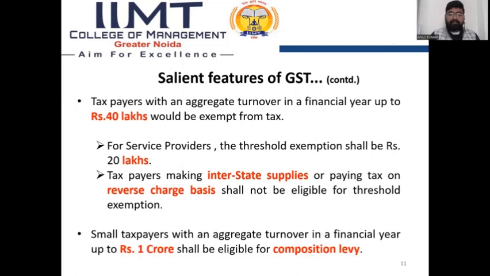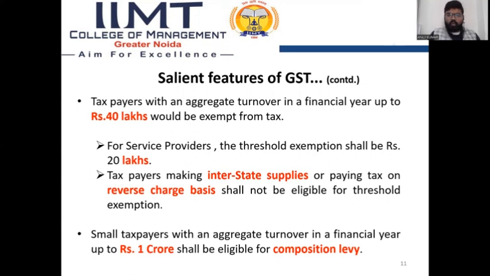Next, a small taxpayer with an aggregate turnover in a financial year up to 1 crore shall be eligible for the composition levy. There are two schemes in the goods and services tax law: first is composition and second is regular. The composition scheme is also called a simple scheme. If any small taxpayer has a turnover up to 1 crore, he will be eligible for the composition scheme.